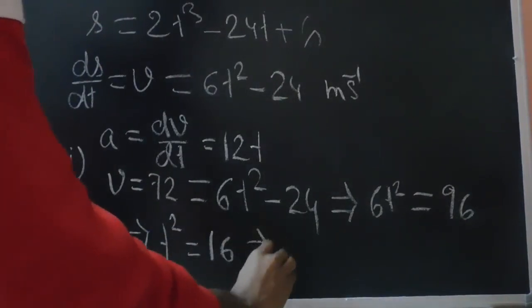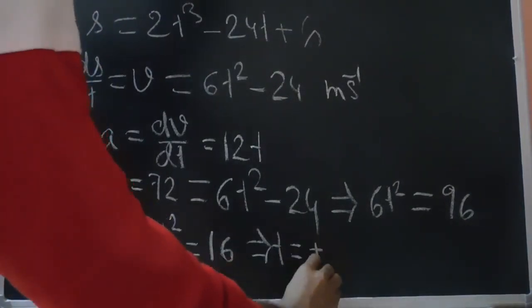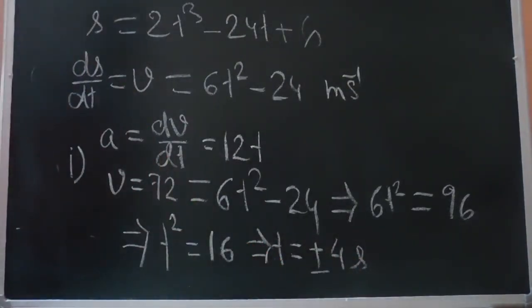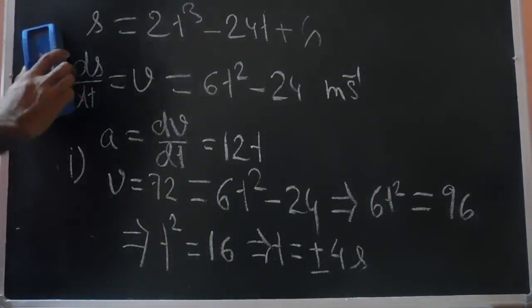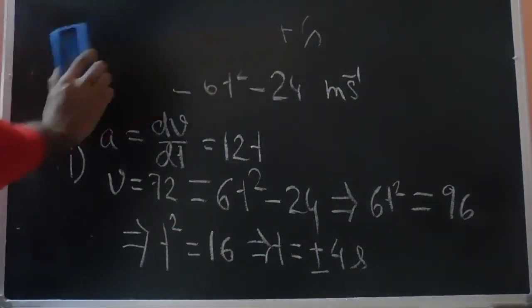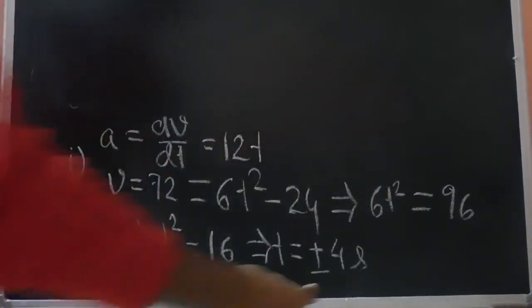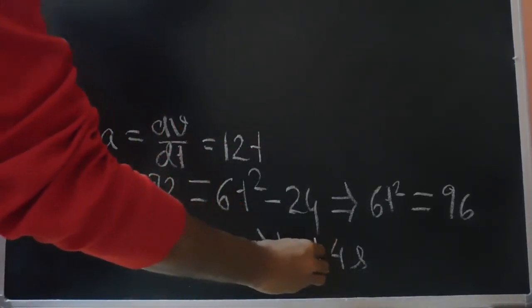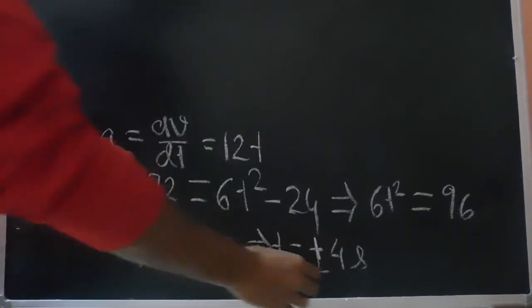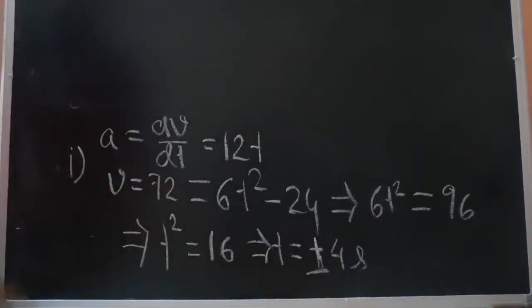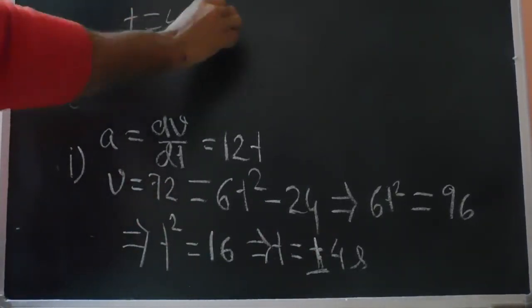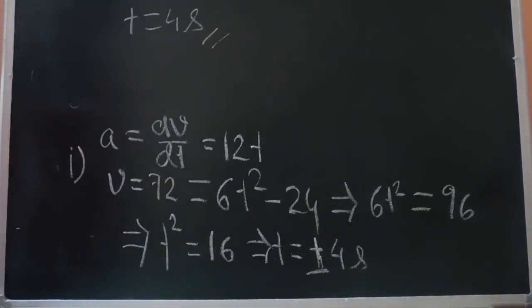This implies t equals plus or minus 4 seconds. So this minus 4 seconds implies that before the initiation of the motion, the velocity would have reached 72, which is not physically possible. So the only answer possible is t equals 4 seconds. This solves our first part.